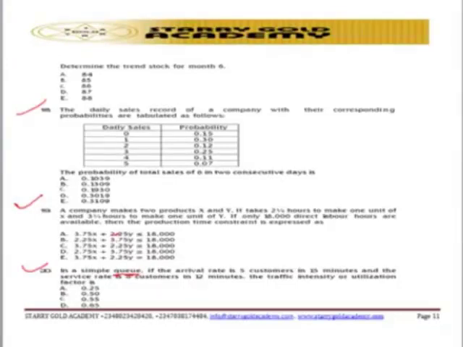So we are through with the multiple choice questions. Then we can move to the theoretical aspect. So let's move to the theoretical aspect now.